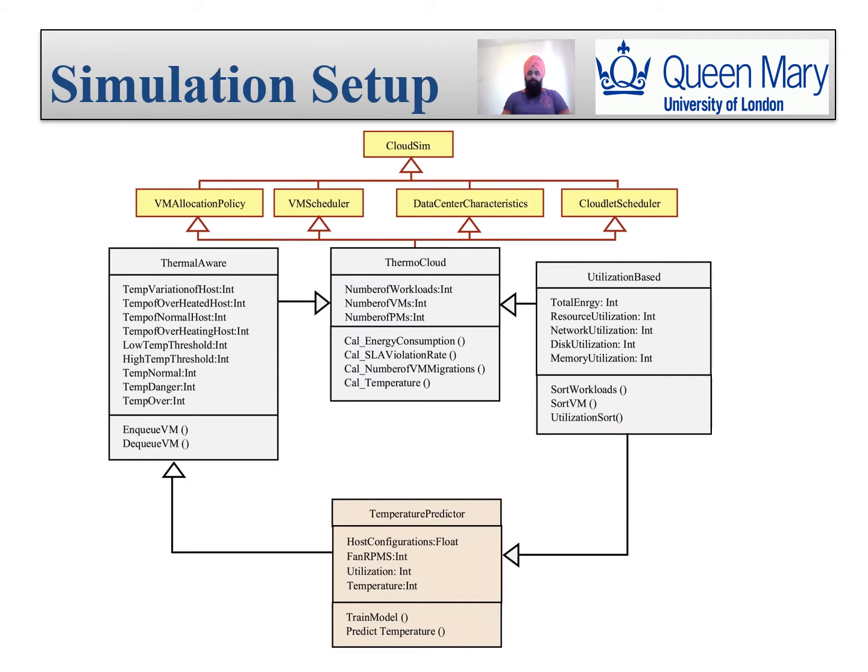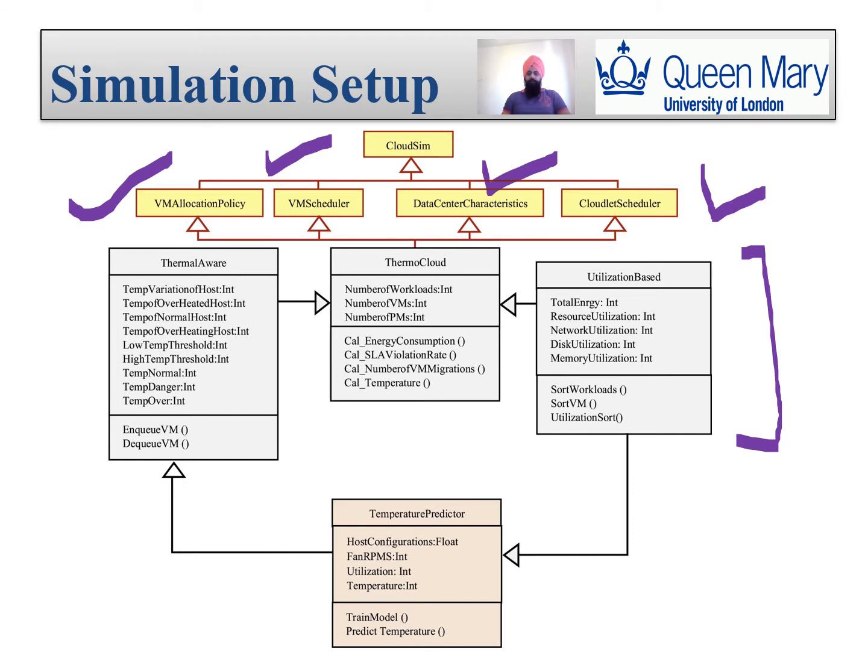Basically, this figure shows the class diagram where the ThermoSim framework is extending different classes of CloudSim, such as VM allocation policy, VM scheduler, data center characteristics, and cloudlet scheduler. Then we designed 4 new classes for ThermoSim, in which ThermoCloud is basically an intermediate class which interacts with the classes of ThermoSim and also with the classes of CloudSim. Basically, it controls the classes of ThermoSim.